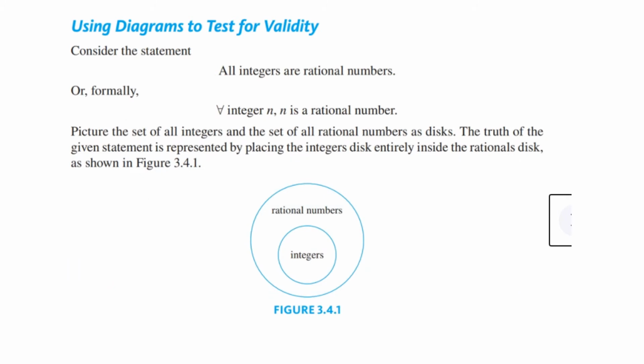We can use diagrams to test for validity. Consider this statement. I say all integers are rational numbers. We can represent that, and here's formally what you would say: for every integer n, n is a rational number. That means that all integers contained in here are rational numbers. And they are actually, because if you divide a number by 1, you're making it a quotient. But you see, this represents that as a diagram.